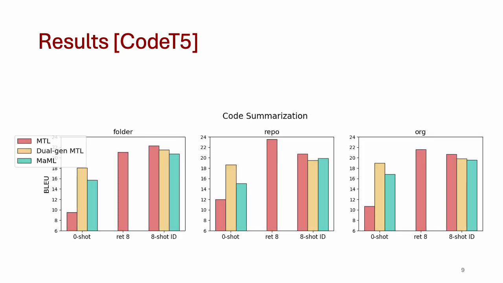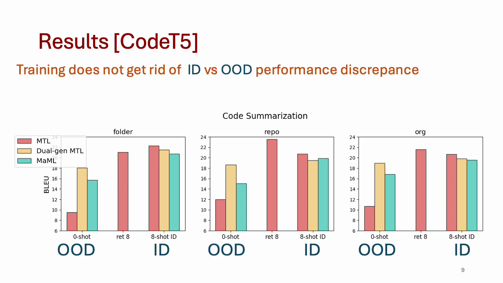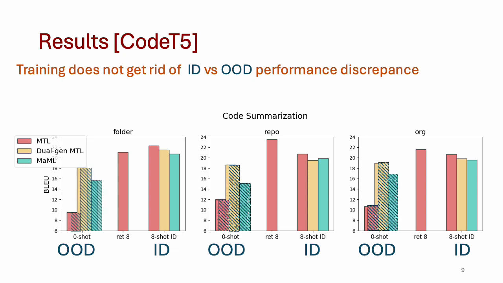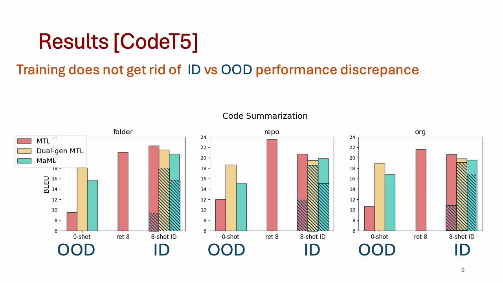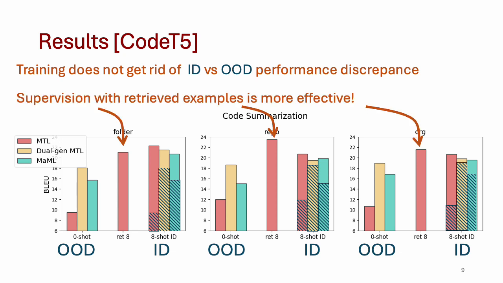Here we present 3 versions of Code'23 models trained differently: in multitask fashion, dual generation multitask fashion, and using meta-learning. For code summarization, we are comparing the performance of the models right after training, labeled 0-shot on the plots, with the performance obtained after additional adaptation on the target domain, labeled 8-shot on the plots. These scenarios correspond to trained models' OD and ID performances. We see that despite the discrepancy in performance growing smaller, it is still present in every training strategy we used. On the other side, we also see that using retrieved examples for domain adaptation can provide better results, either reducing the performance gap significantly or even performing on par with ID domain adaptation.